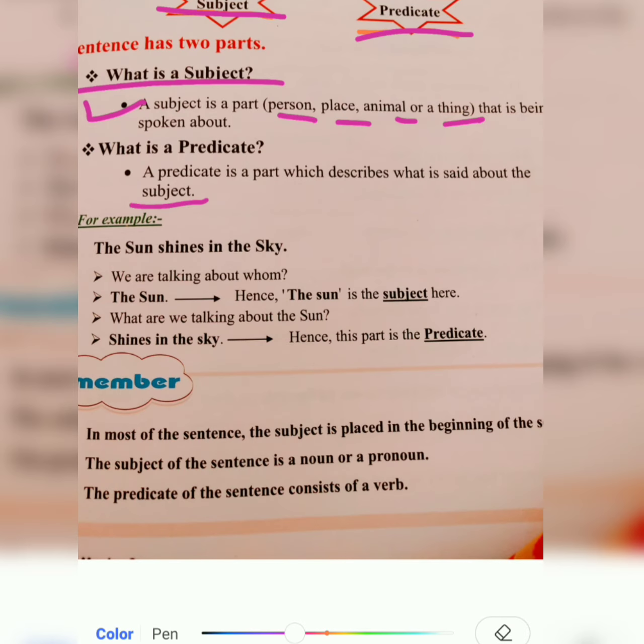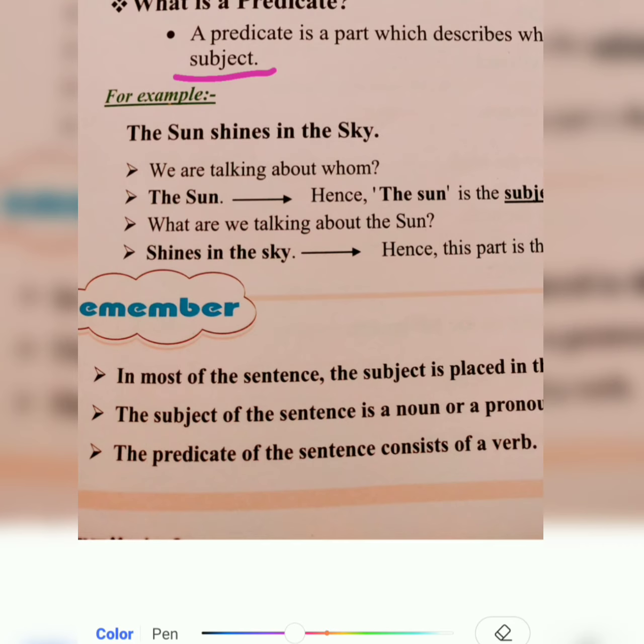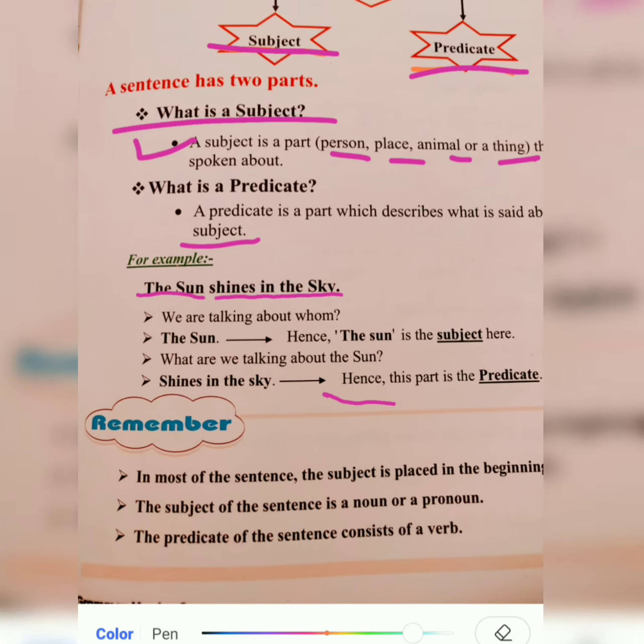Let's clear it with one example. Here is one example: The sun shines in the sky. So what are we talking about? We are talking about the sun. So the sun is the subject in this sentence. And what is the predicate? The remaining part which starts from the verb, shines in the sky, is the predicate.